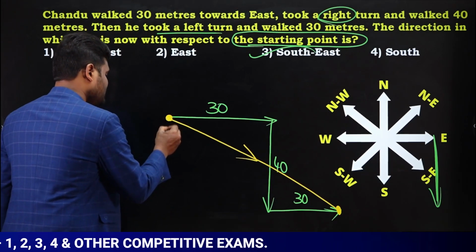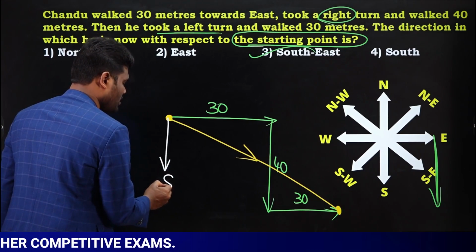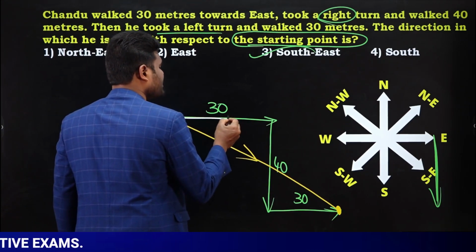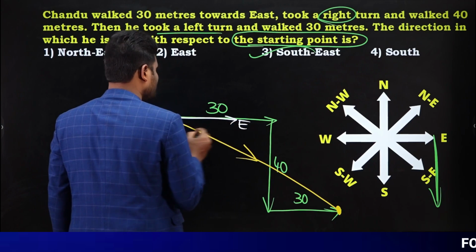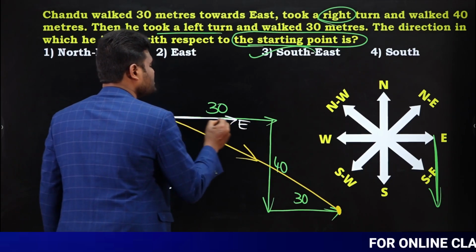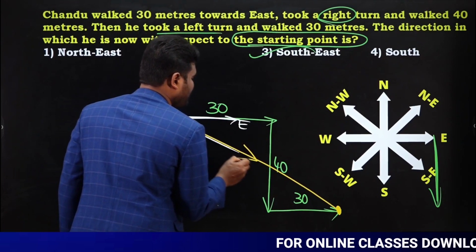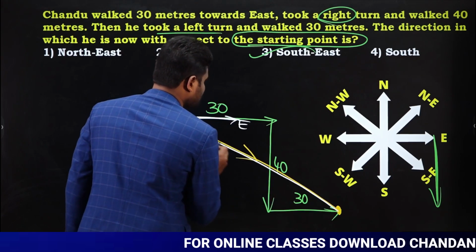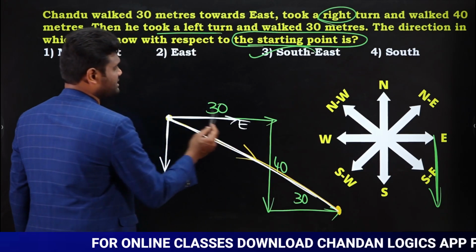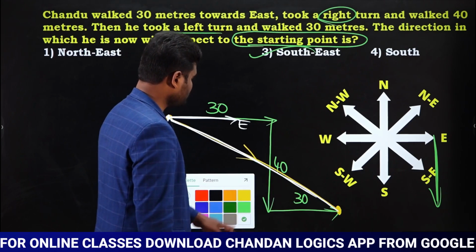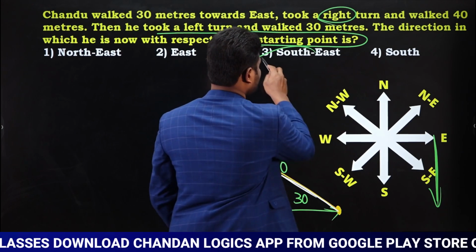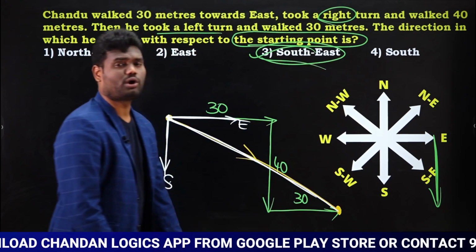This is south direction. Yes or no? This is east direction. Now if you observe, this is south, this is east, but this direction is in between. In between means it is nothing but southeast direction. So southeast direction, which is nothing but option 3. Yes, the same answer we got earlier.